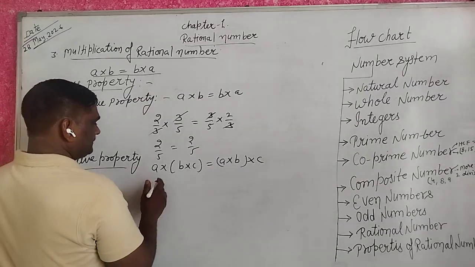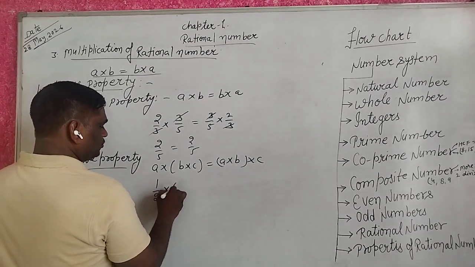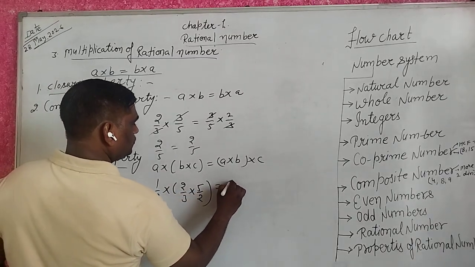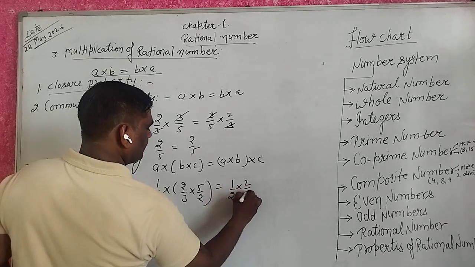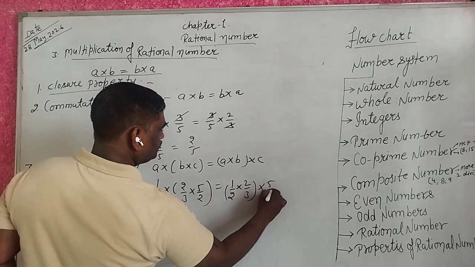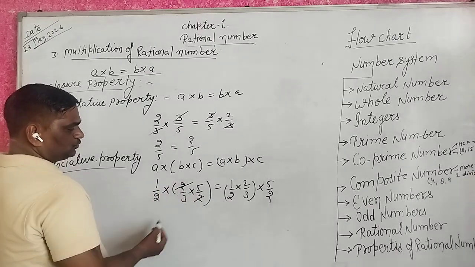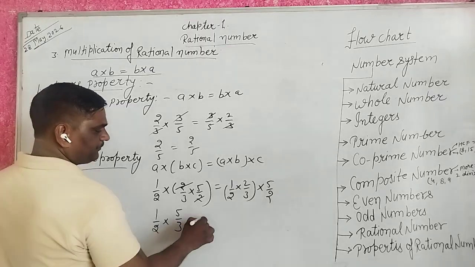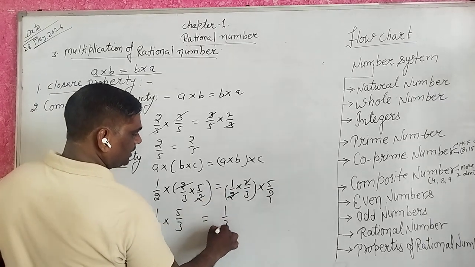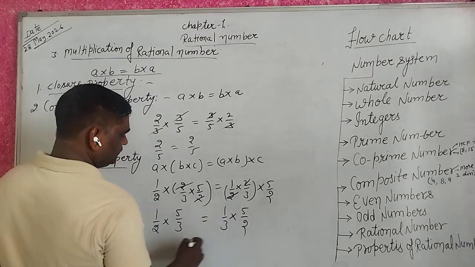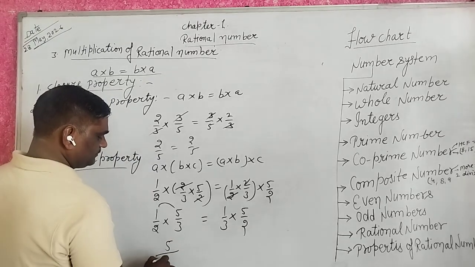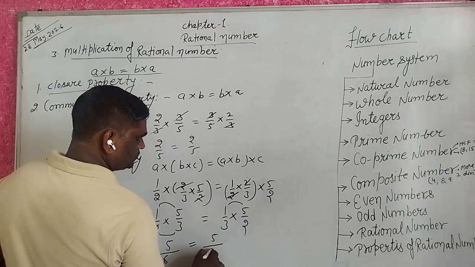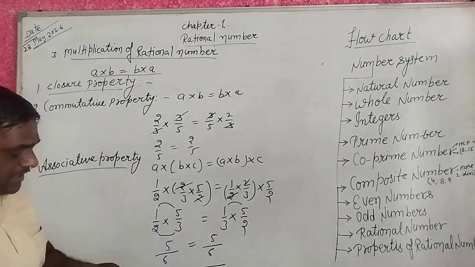So we say here 1 upon 2 into 2 upon 3 into 5 upon 2 equal to 1 upon 2 into 2 upon 3 into 5 upon 2, where 2 1 ja 2. 1 upon 2 into 5 upon 3 remain. 2 1 ja 2, 1 upon 3 remain and 5 upon 2. 5 1 ja 5, 3 2 ja 6. You get result are same.